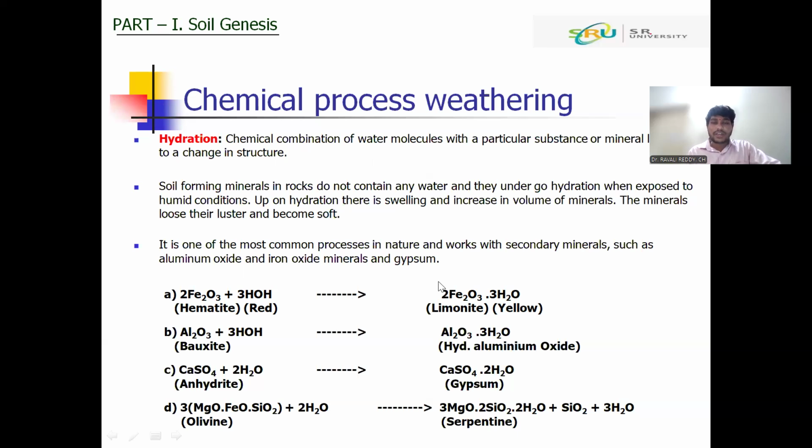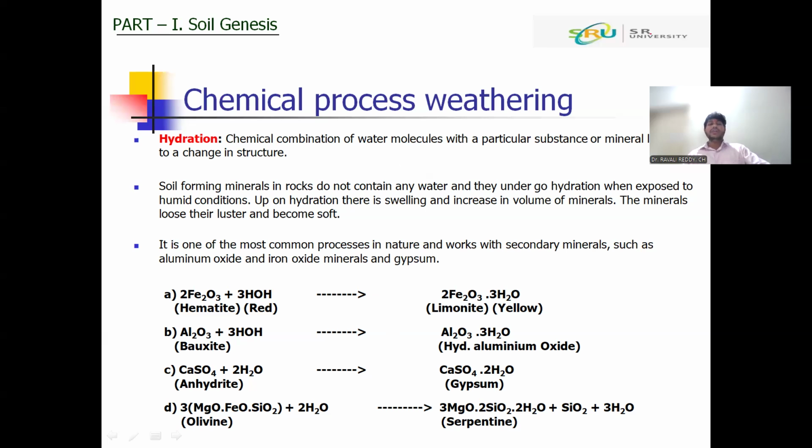So this hematite is converted to a new mineral because of the addition of water. The new mineral name is limonite. Because of hematite, the soil will get red, and because hematite is converted into limonite, the soil will now get yellow. Another example is calcium sulfate, which will combine with water and convert into gypsum. So because of hydration, one mineral will convert into another mineral.